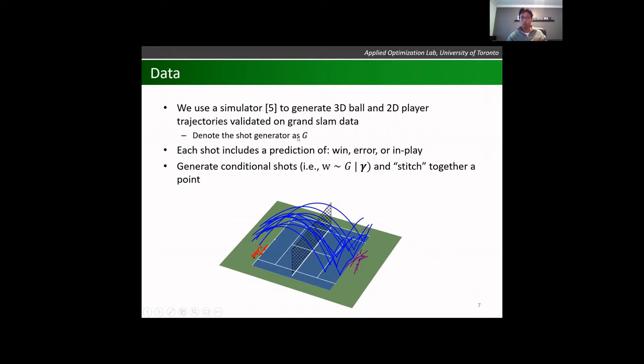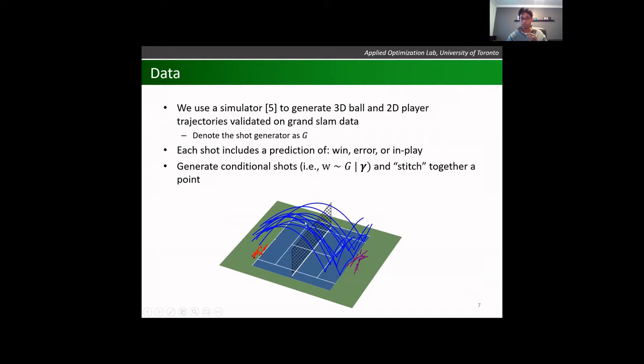We denote it G, capital G. Each shot in the generator includes a prediction of whether the outcome is a winner, error, or in play, so we know the outcome of the shot. And more powerfully, we can generate conditional shots. Each shot is generated independently, but we can say, generate a shot W from the generator G, given this vector gamma. So for example, I can say, generate me a shot, but I want player A to start in this position.